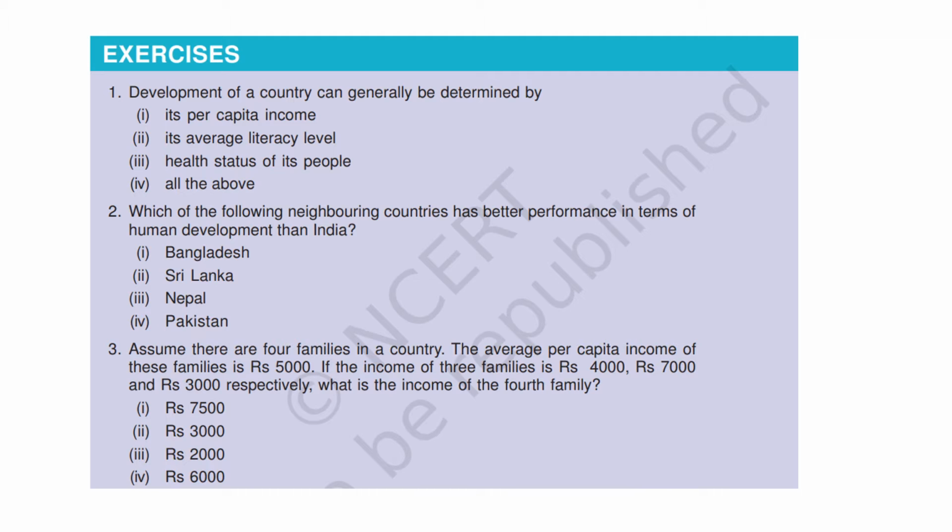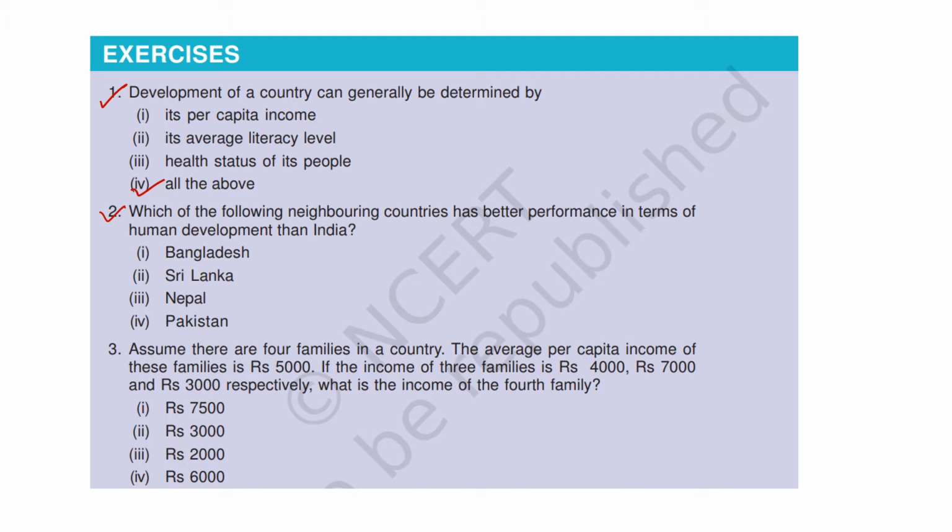Question number 1. Development of a country can generally be determined by its per capita income, its average literacy level, health status of its people, all of the above. Answer is all of the above because in human development we consider per capita income, educational and health status. So all of the above is correct answer.